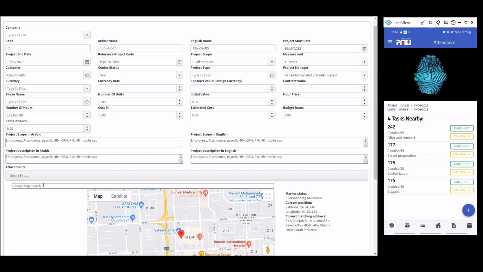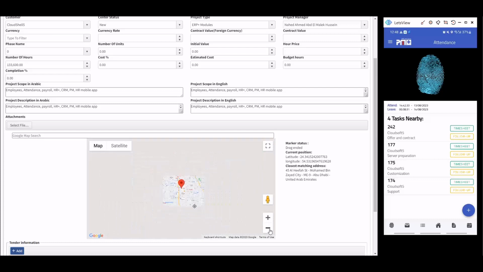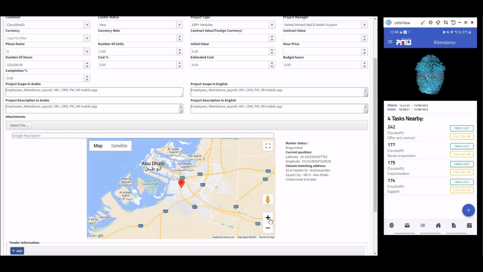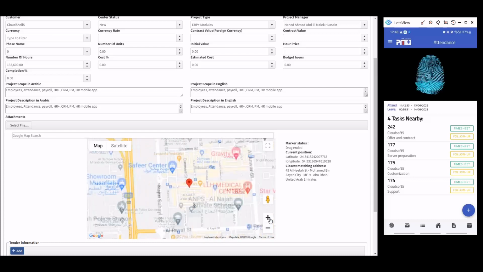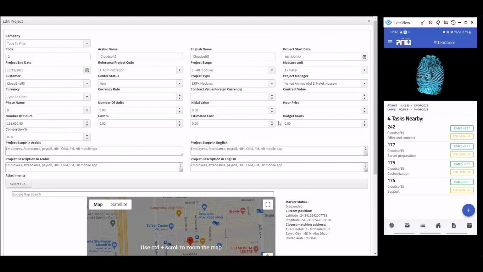This is Cloud Shell 5. This is one of our branches in a different place. We can show you that it is directly here. For example, it is in Abu Dhabi. So you can select the place of the project, because when you sign in from a place, you will find the tasks related to the place you are in right now.